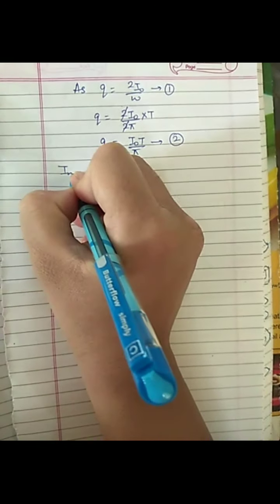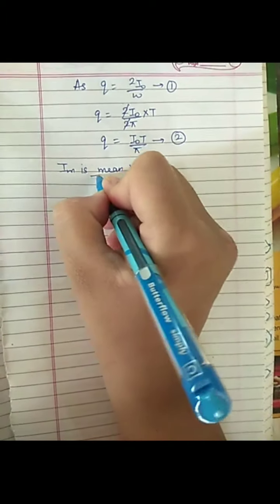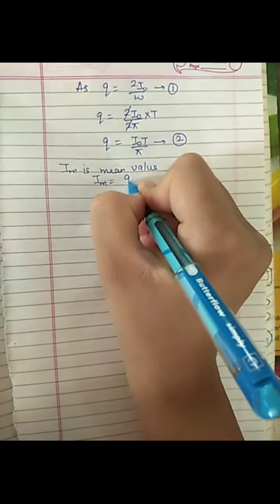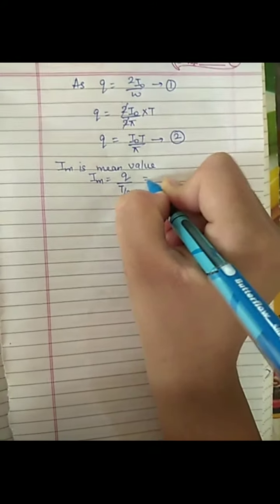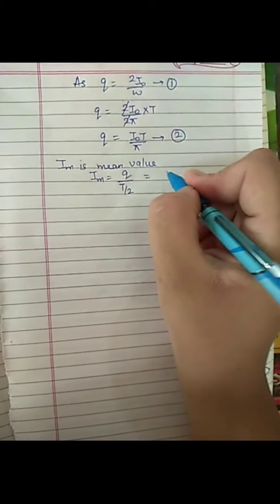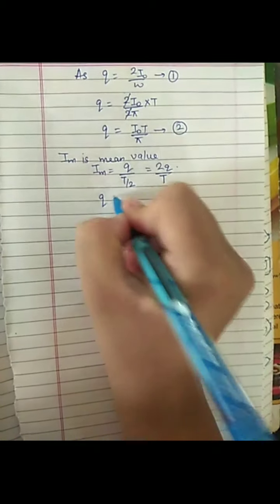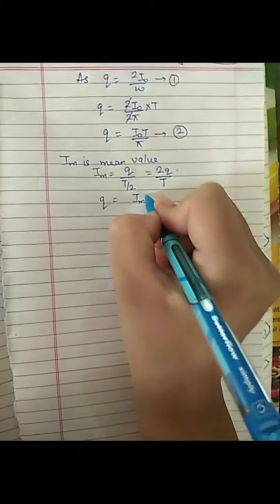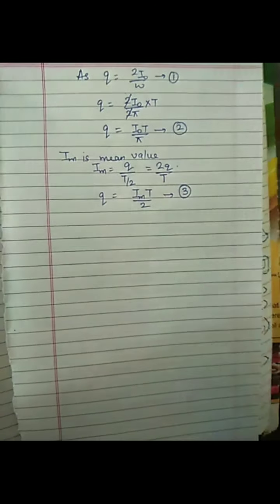As Im is the mean value, so from the definition of current, that is Im equals q upon time period taken, which is T by 2. So on further solving, we will get Im equals 2q upon T. From here we will get q equals Im T by 2. Take this as equation 3.